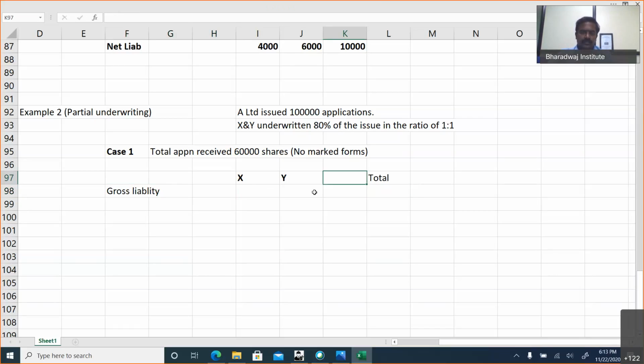No. They are not underwriting the whole issue. They are underwriting only 80% of the issue, which means they are not giving a full guarantee. They are giving only an 80% guarantee, which means the company will bear its own portion. Out of the total 1 lakh, X and Y undertake 80%, so the company should bear 20%, which means 20,000 will be taken care of by the company. The remaining 80,000 will be shared by the underwriters in 1:1.